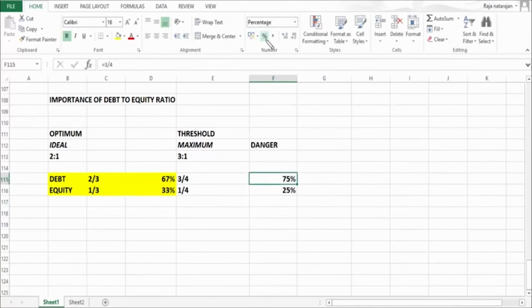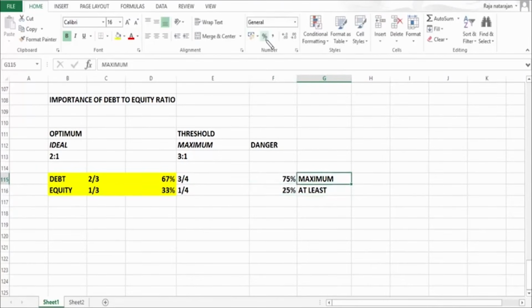So when we raise debt funds in our capital structure, at the maximum the debt can be 75%. It means equity should be at least 25%. The bare minimum of equity has got to be 25%.